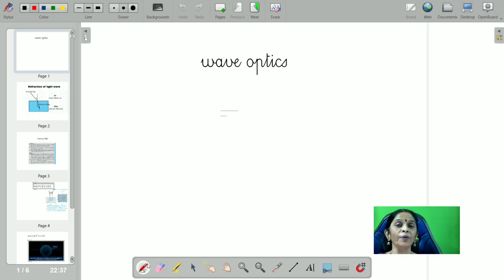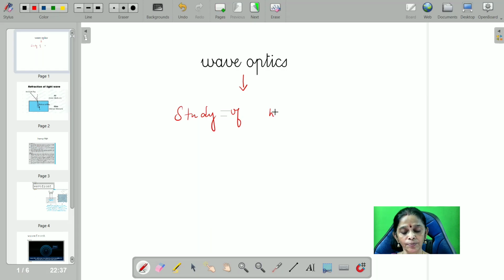So wave optics. Optics is nothing but the study of light. So this is the study of the wave nature of light.